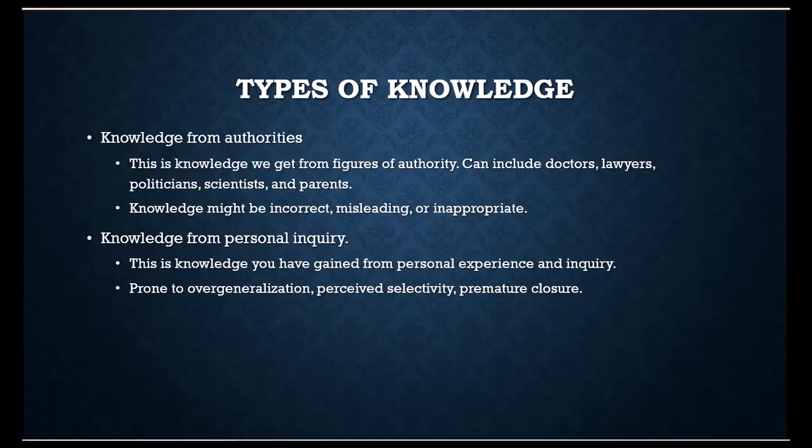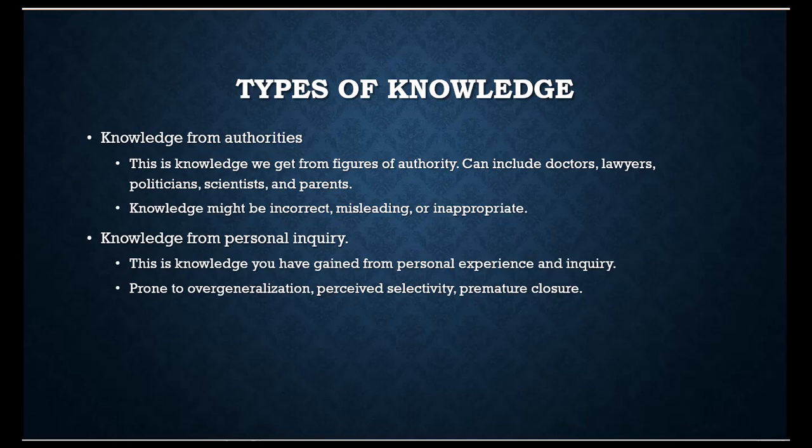Before we start talking about knowledge from scientific research, let's talk about knowledge from two other sources. The first is knowledge from authorities. This is the sort of knowledge we get from figures of authority, such as doctors, lawyers, politicians, scientists, and our parents. This form of knowledge has many benefits, including the fact that we don't have time to necessarily research every decision we have to make, and so we end up placing some of our trust in people like doctors, lawyers,